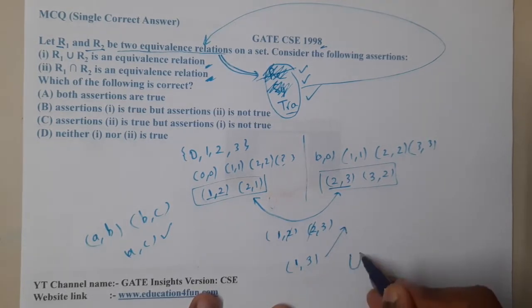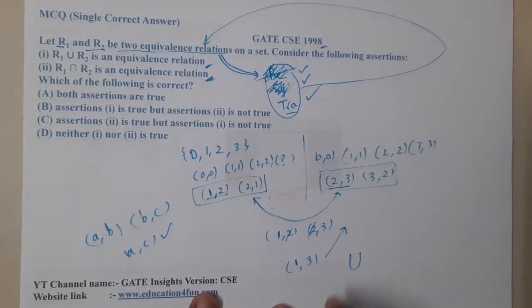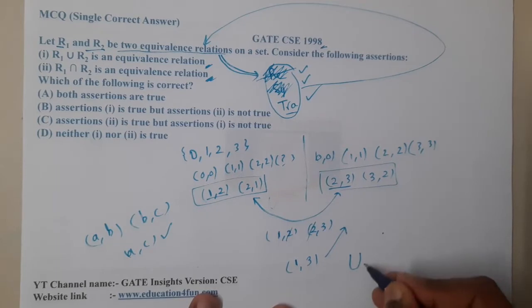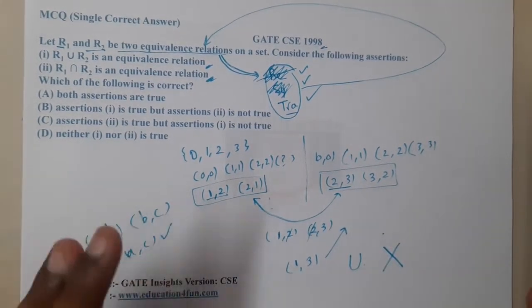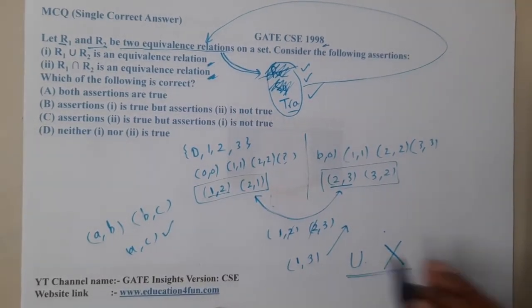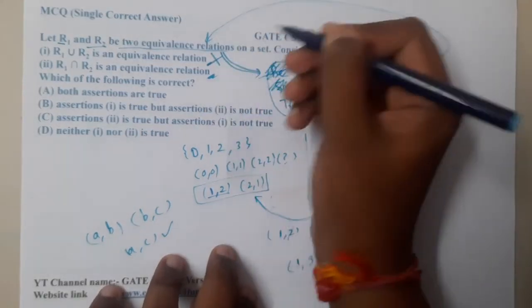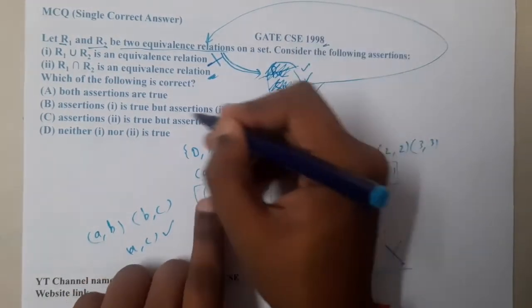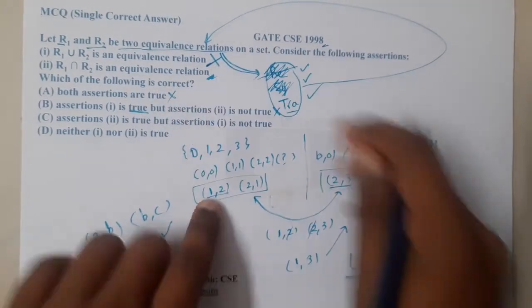But when I performed the union, 1,3 is not there. So if I perform a union, I am not going to get an equivalence relation for sure. So that statement is false. So the union statement is false and I can strike it off. The option saying both are true is also wrong.